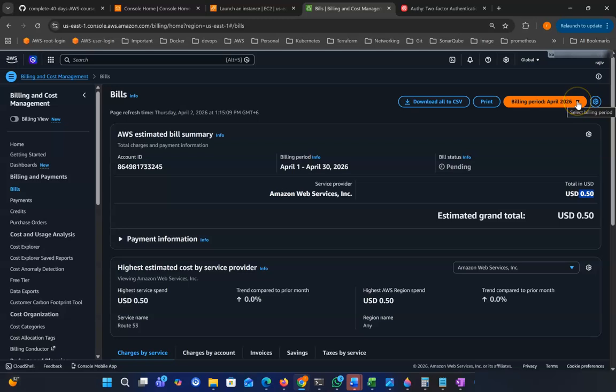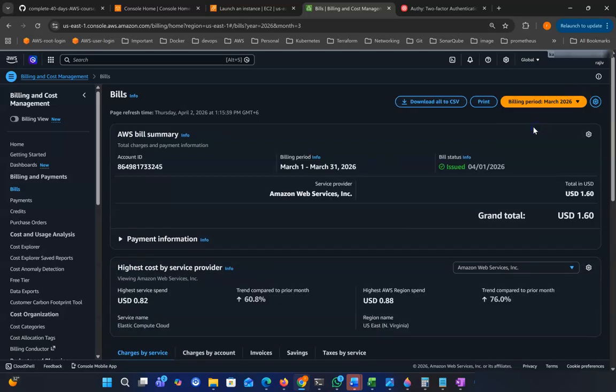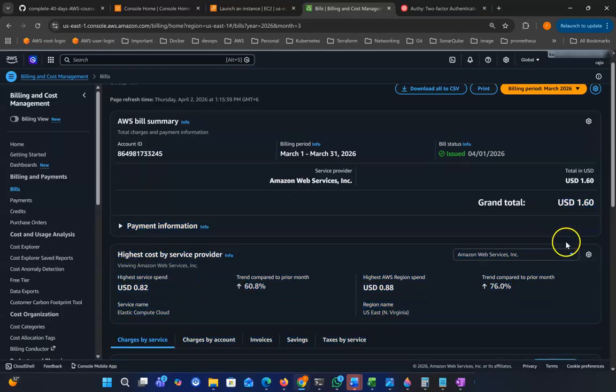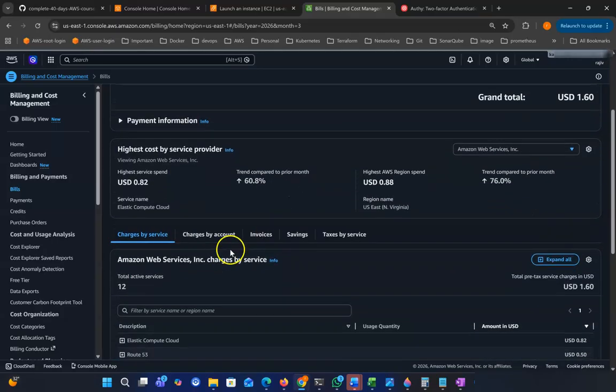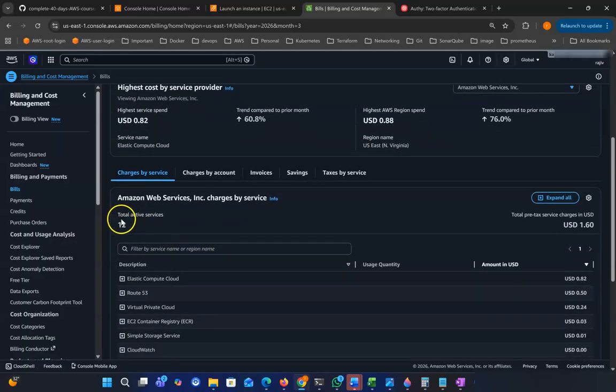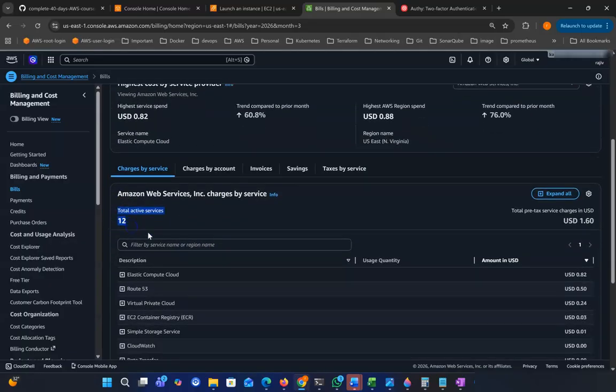So from here you can see billing period April 26. So if you choose March 26, you can see the bill is for March 1 to 31st. You can see the bill is $1.60. So you can see here are 12 services I used.